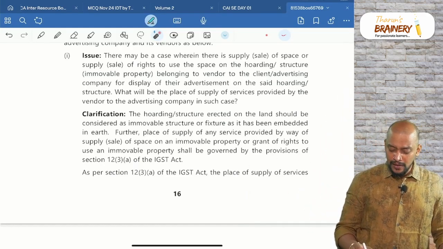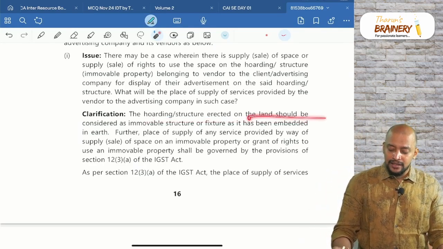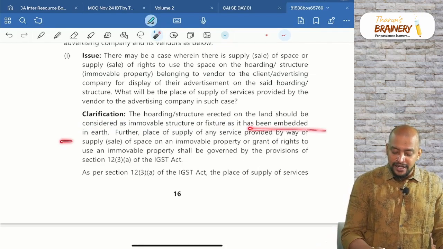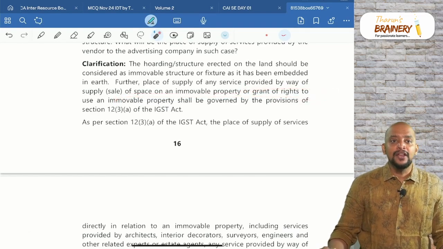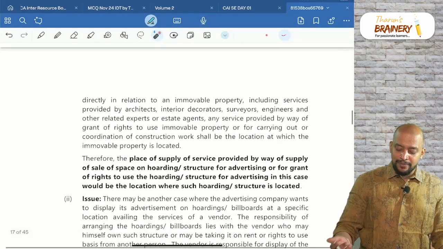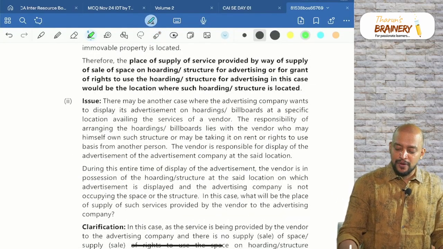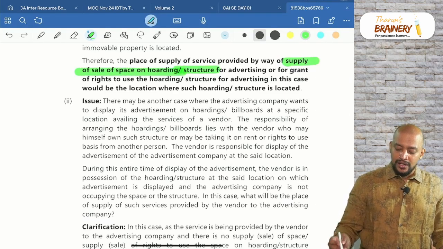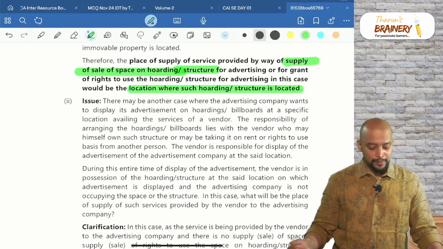The hoarding or structure erected on the land should be considered an immovable structure or fixture, as it has been embedded in the ground. Further, the place of supply of service in relation to immovable property will be the location of that immovable property. Therefore, for the place of supply of service provided by way of supply of space on a hoarding or structure, we need to take the location where such hoarding or structure is located.